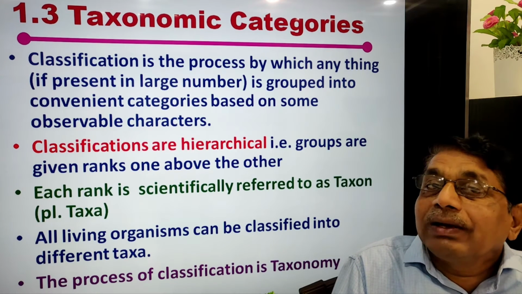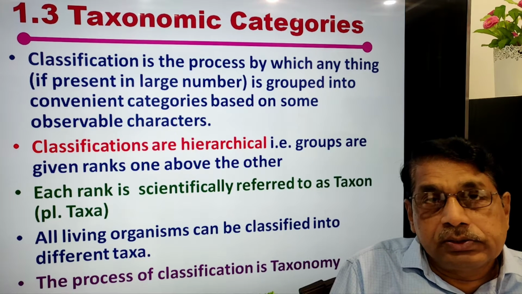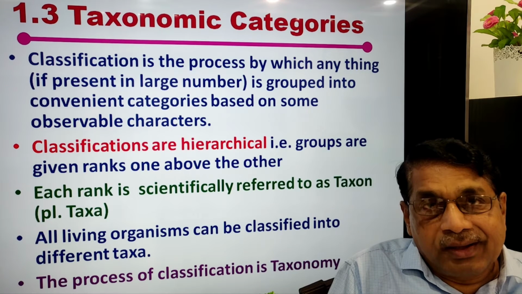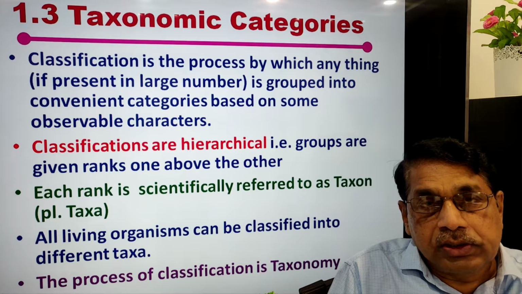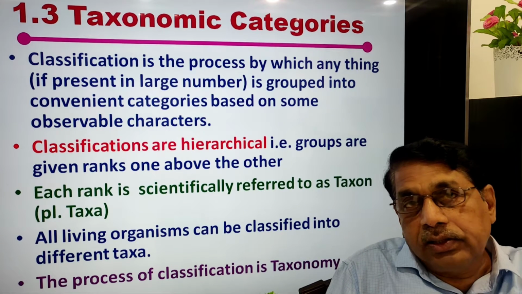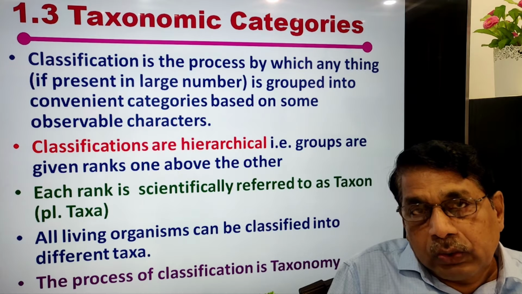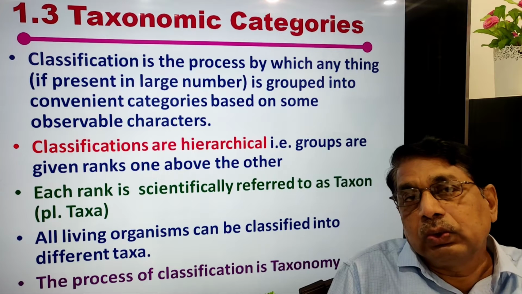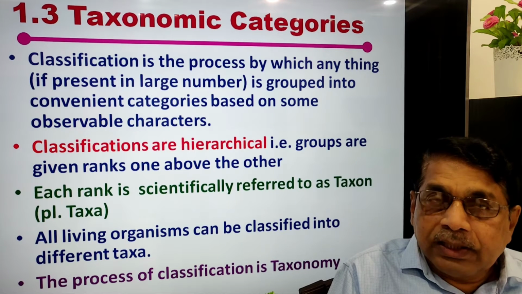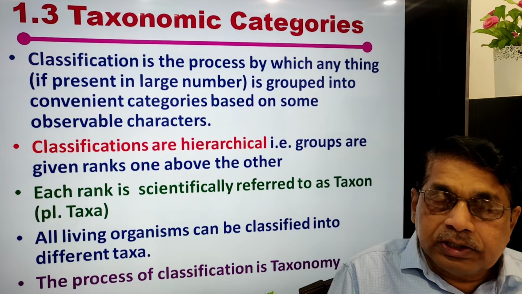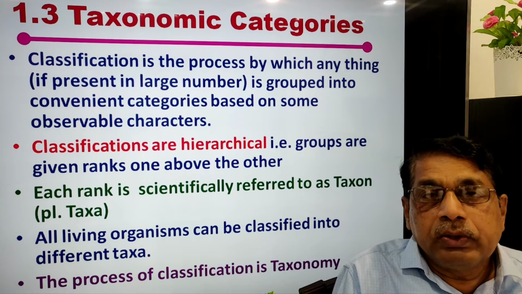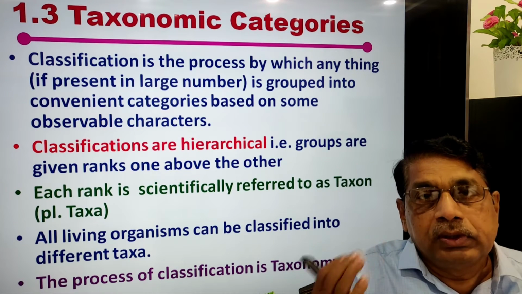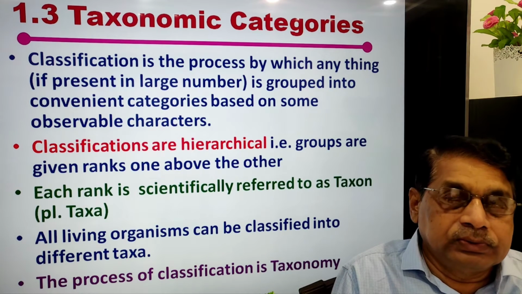Classifications are hierarchical, means they are arranged according to some order: small, larger, larger, still larger, very big, like this. These are different groups. Small is a group, large is a group, still larger is a group, largest is the group, like that. Similarly, the plants and animals are classified, grouped into species, genera, families, orders, classes, divisions, so on and so forth.